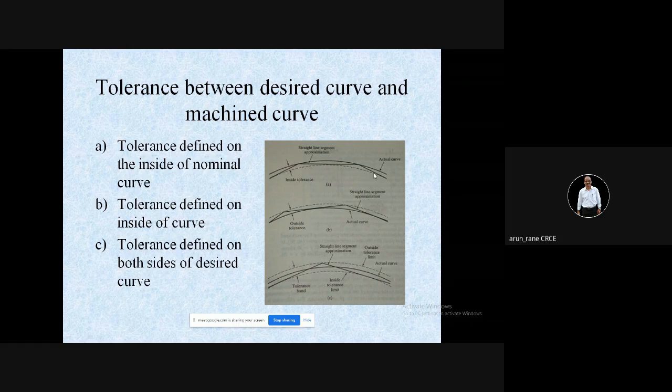Okay, and this is your modeled one. So this difference is your inside tolerance. This is your outside tolerance. Like suppose you have to specify this. So if this distance, suppose you are giving more, then this curve will not be accurate. But the machine cost will be less. And if you are giving this tolerance less, then you are going to get a better curve. Obviously, your machine cost will increase.